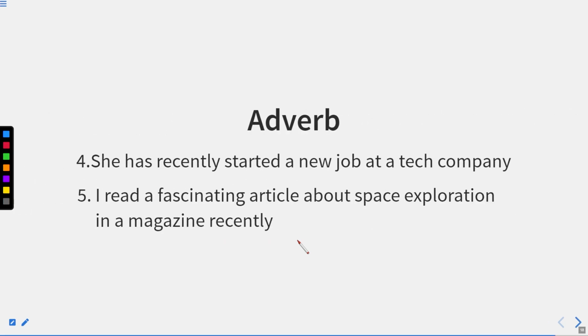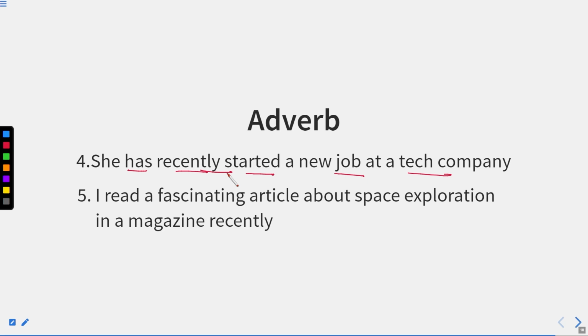Now let us see some more sentences. She has recently started a new job at a tech company. So here we have the word recently, and we are using it before the verb. We can also use this word before the sentence, as we have the word soon. Soon is also used in the same sense: we can have the word soon at the end of the sentence. We can also have it at the start of the sentence as well.